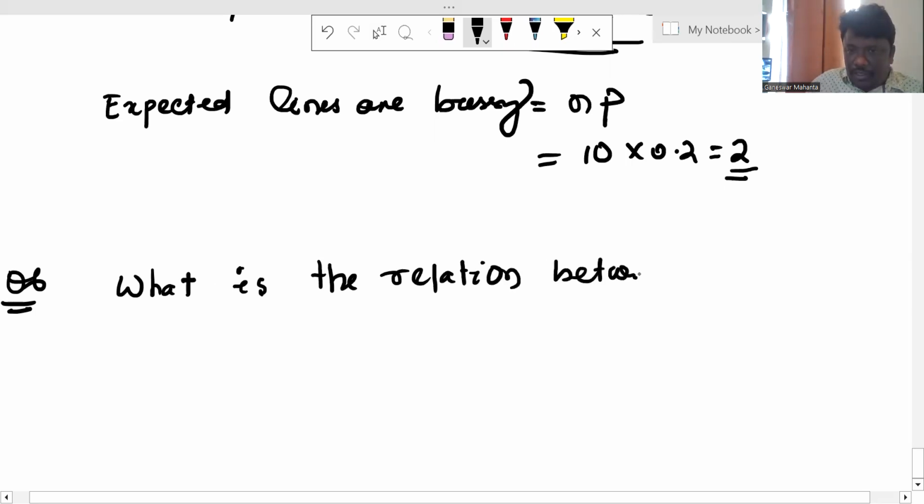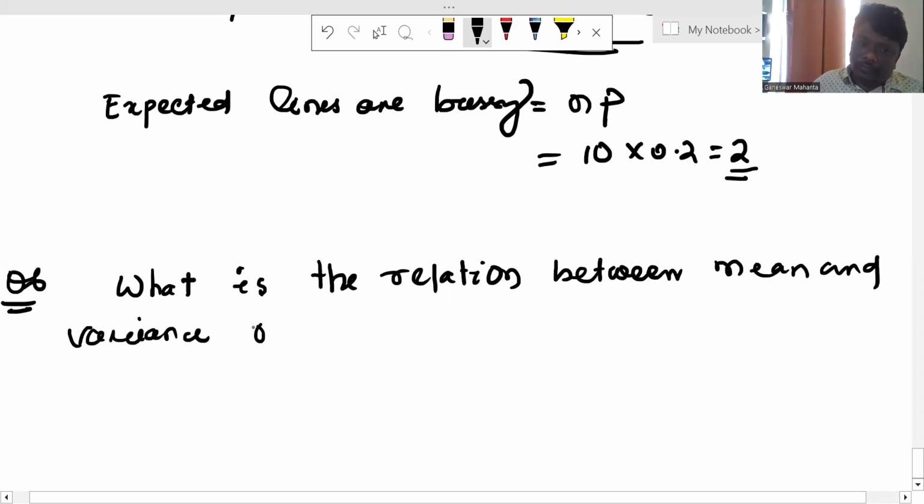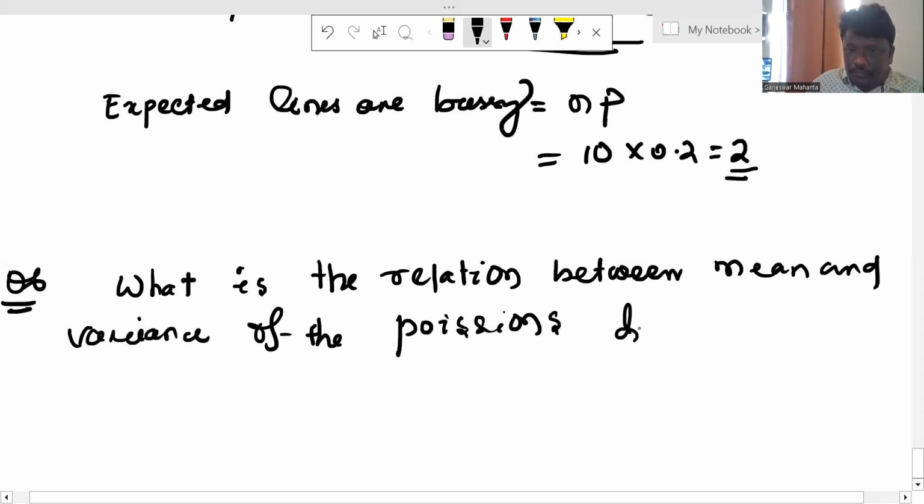Mean and variance are the same for the Poisson's distribution.